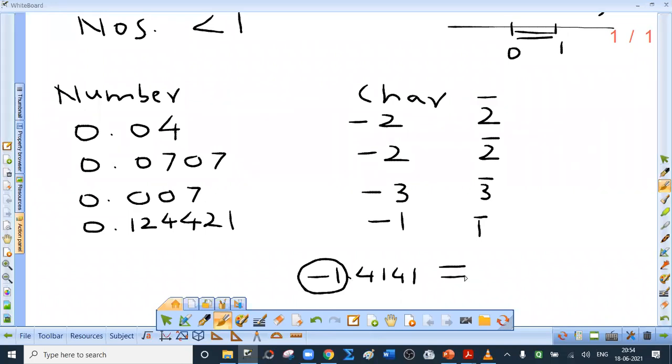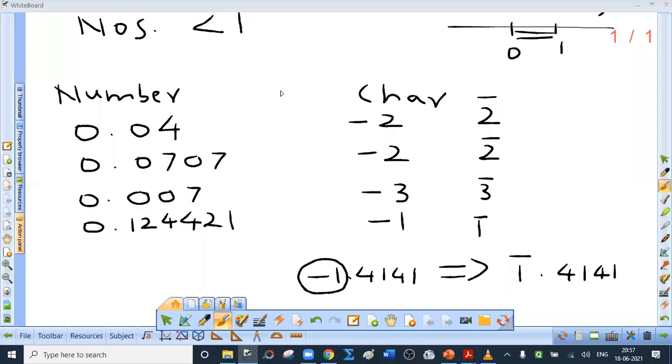So instead of writing this, we say it is bar 1 point 4141. This is the correct way to present a negative characteristic. Before this, we haven't seen such numbers where the fractional part is positive and the integral part negative. But in log values, yes, the integral part, that is the characteristic, can be negative.